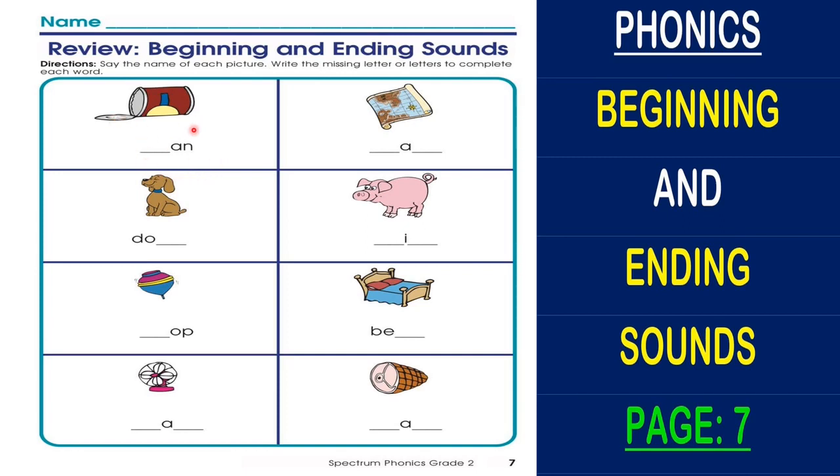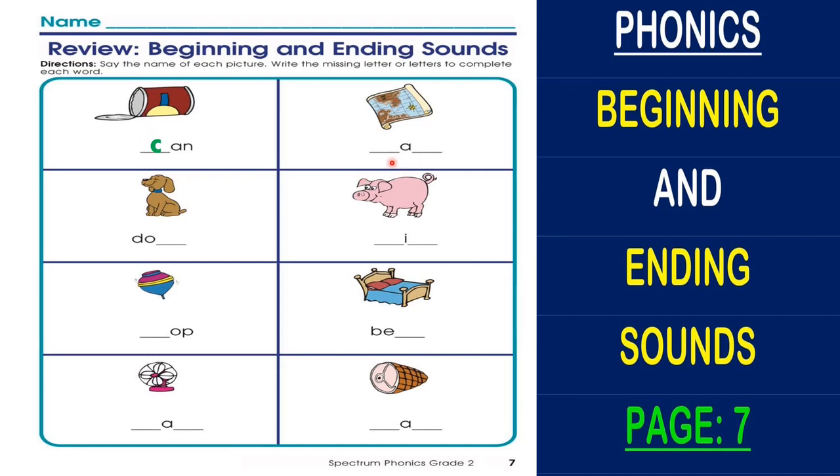Here in the first one, the first picture is can. Which letter do we use for making K sound? Oh yeah, it's true. Letter C. So we have can. The beginning sound is K.